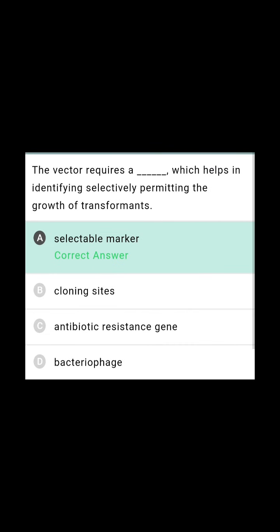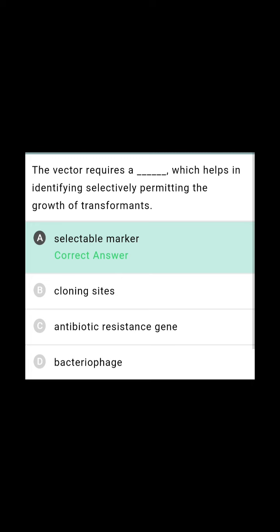The vector requires a selectable marker which helps in identifying and selectively permitting the growth of transformants. Actually, a vector is a circular DNA like a plasmid.